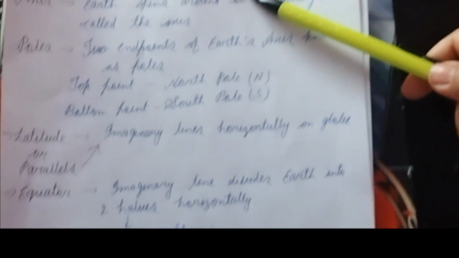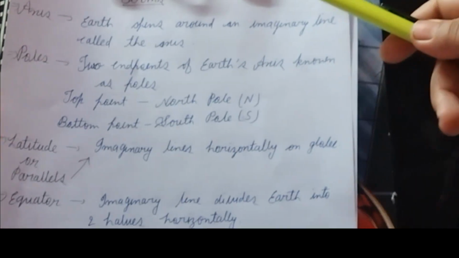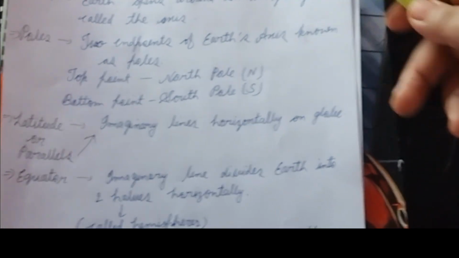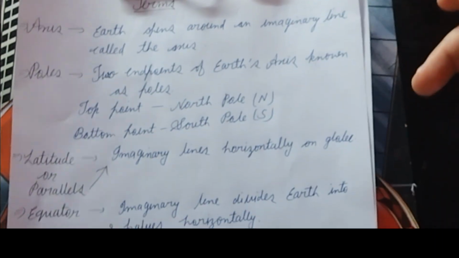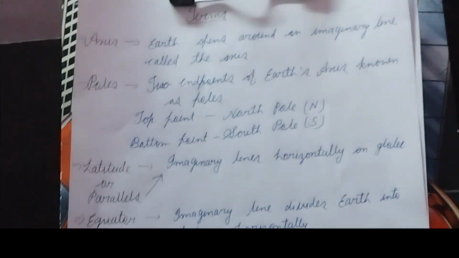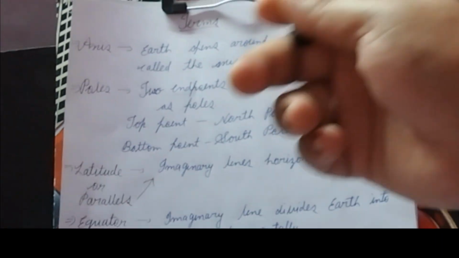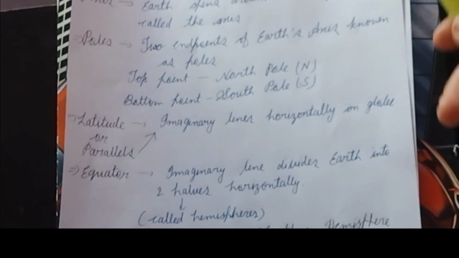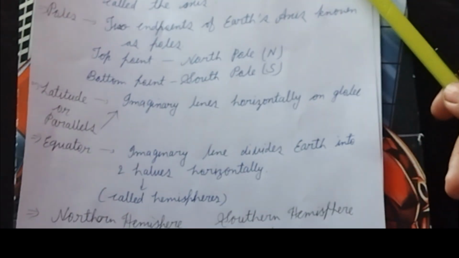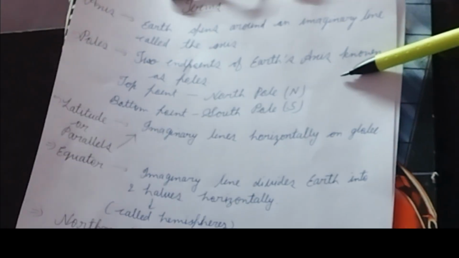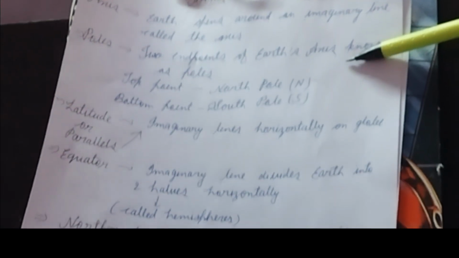First, axis. So what is axis? The earth spins around itself and also revolves around the sun. The earth spins around an imaginary line. That line is called the axis, and the axis of the earth is a little bit tilted. Okay, and next thing is poles.